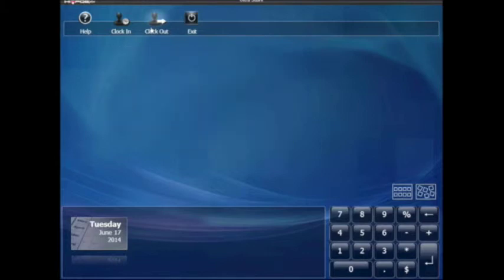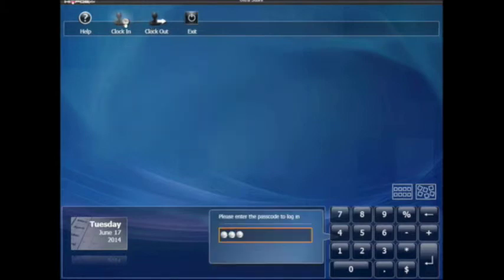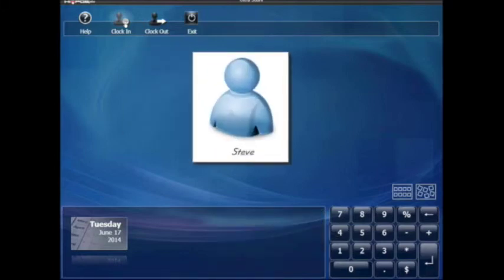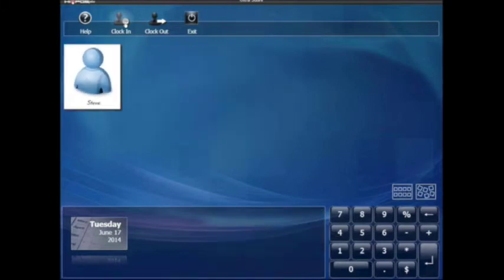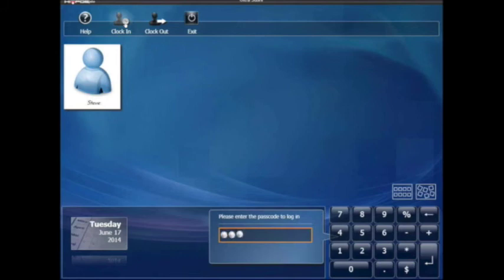Notice that when a user is clocked out, they no longer appear on the seller screen and cannot use the system unless they clock back in. And that is how you set up time clock control.